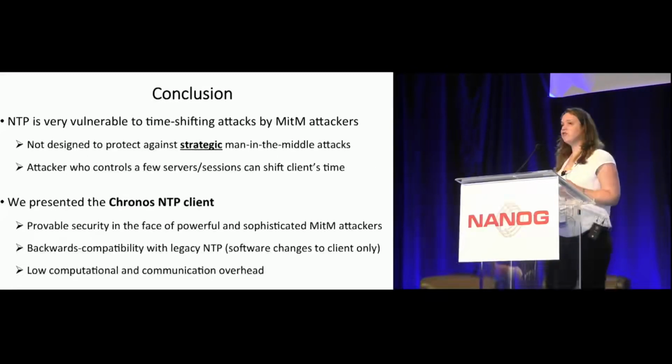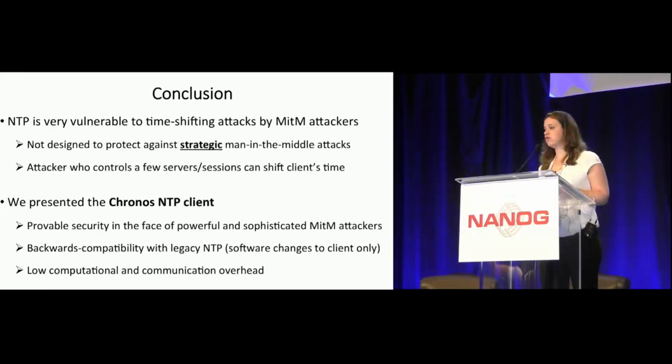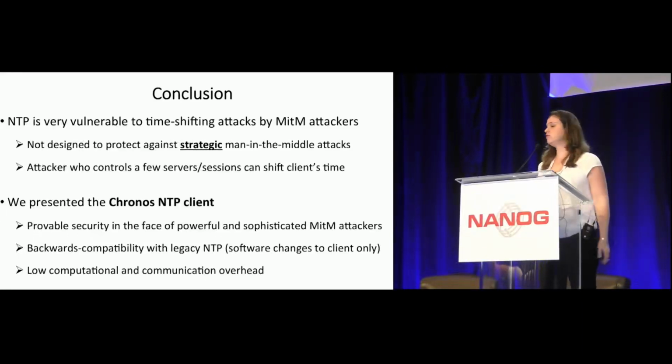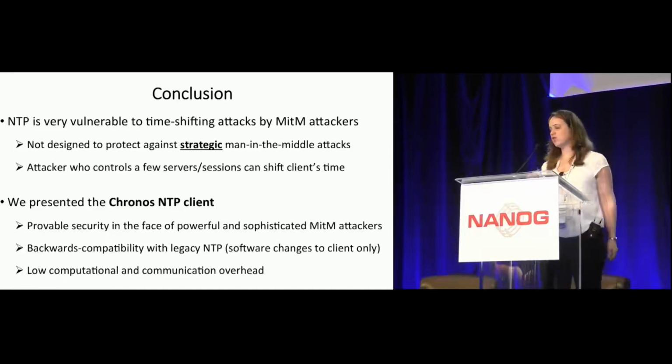So to conclude, NTP is very vulnerable to time-shifting attacks, especially those made by a man-in-the-middle attacker, since it wasn't designed to protect against a strategic man-in-the-middle attacker. So in the current version of NTP, an attacker who controls even a few servers can shift the client's time and repeatedly shift it for a long time.